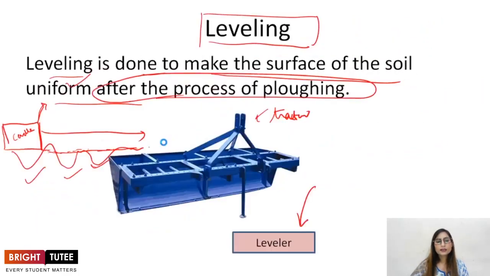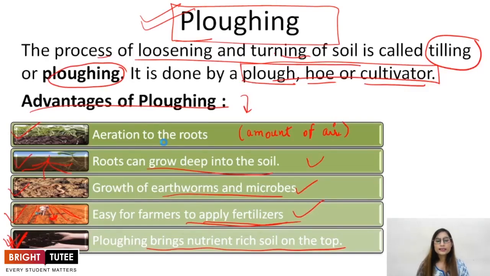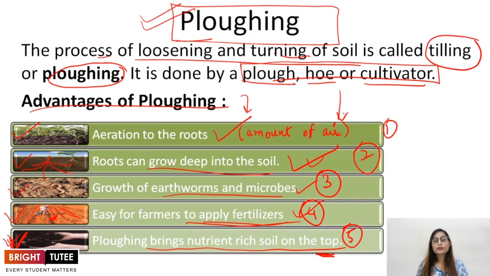Secondly, we basically can look at the advantages completely. First is aeration of roots. Second is roots can grow deep in soil. You will write them point wise. Third is growth of earthworms and microbes, which help in turning and loosening of the soil. Fourth is easy for farmers to apply fertilizers, and fifth brings the nutrient rich soil on the top, right? So these are the advantages of turning and loosening of the soil. You will be mentioning all the 5 points one by one, explaining them, right?